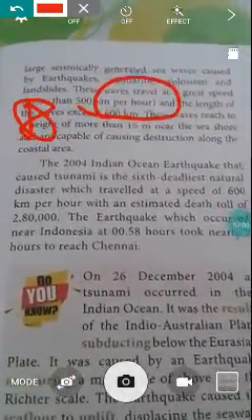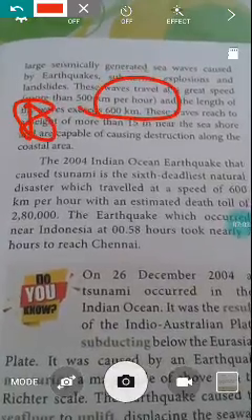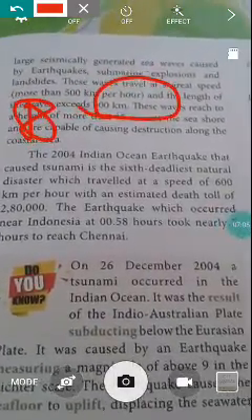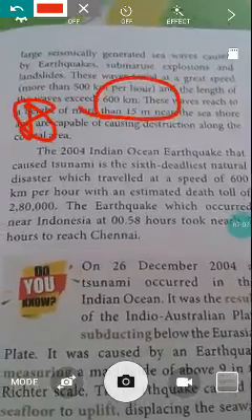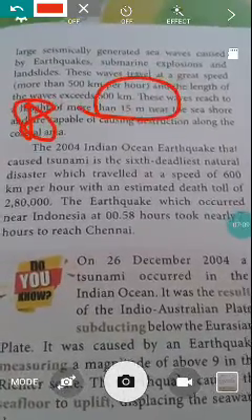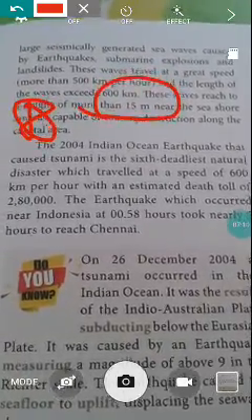The 2004 Indian Ocean earthquake that caused a tsunami is the sixth deadliest natural disaster, which traveled at a speed of 600 km per hour with an estimated death toll of 280,000 people.